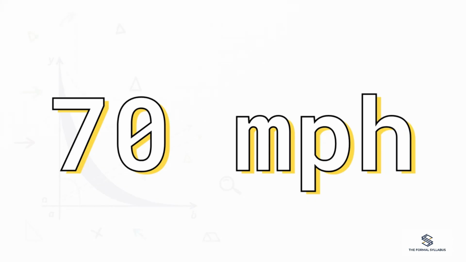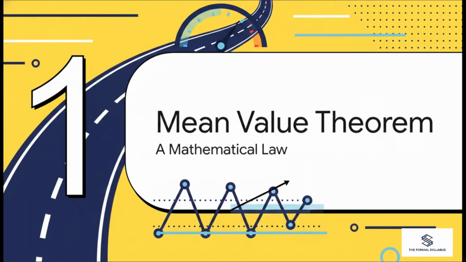But here's the gotcha moment. Law enforcement isn't just looking at those two isolated snapshots. They're looking at the entire interval. You traveled 35 miles in exactly 0.5 hours. If we divide your total distance by your total time, 35 divided by 0.5, we get an average speed of 70 miles per hour. And because your average speed over that stretch was 70, mathematical law absolutely guarantees that you must have been traveling exactly 70 miles per hour at some specific, undeniable instant during that trip. You're officially busted.